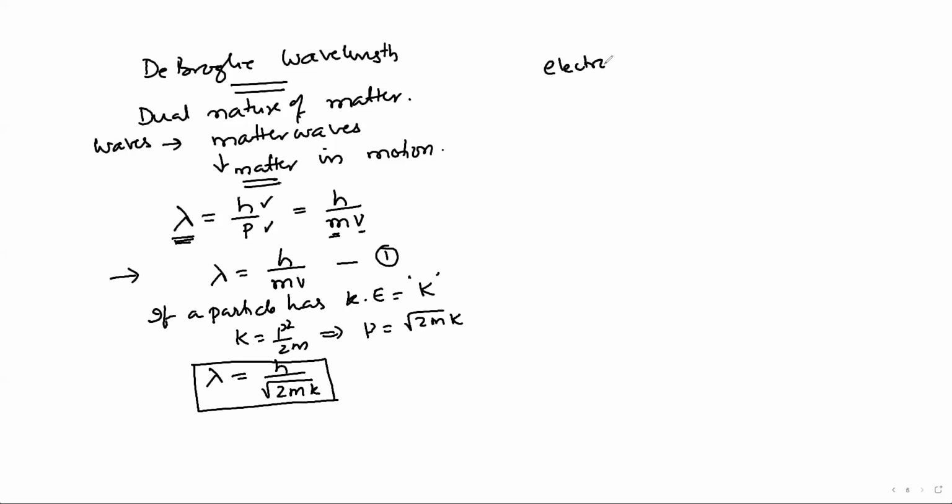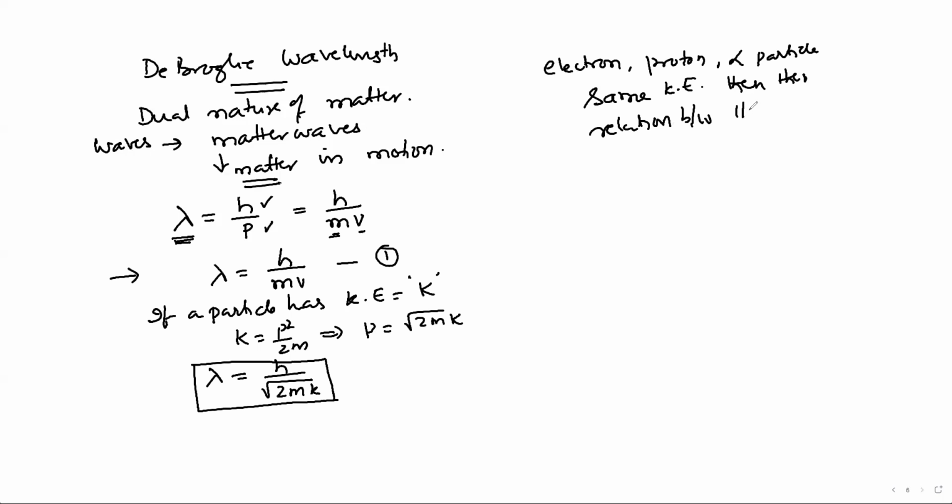Electron, proton, alpha particle. These three have the same kinetic energy. Then what is the relation between their de Broglie wavelengths? This is the question asked in 2020 for one of the students.